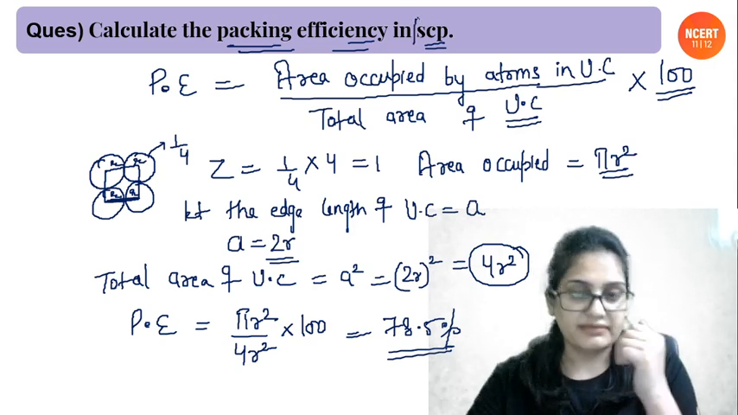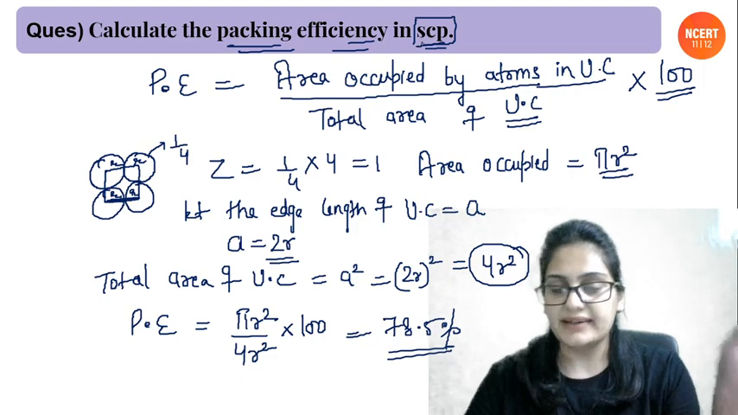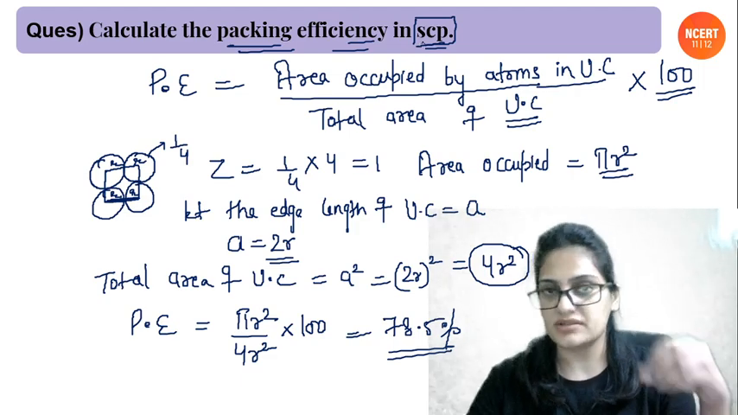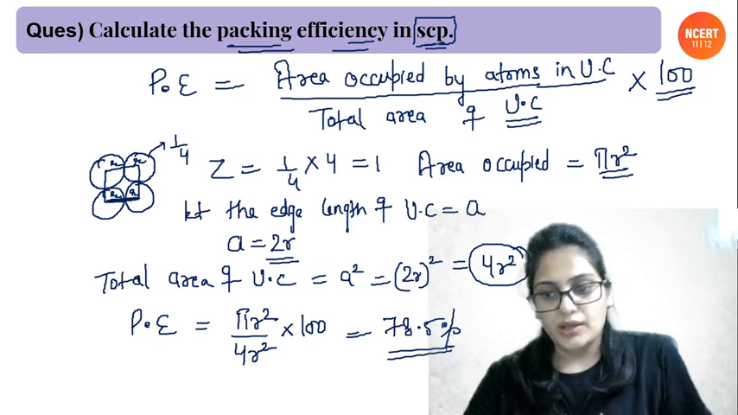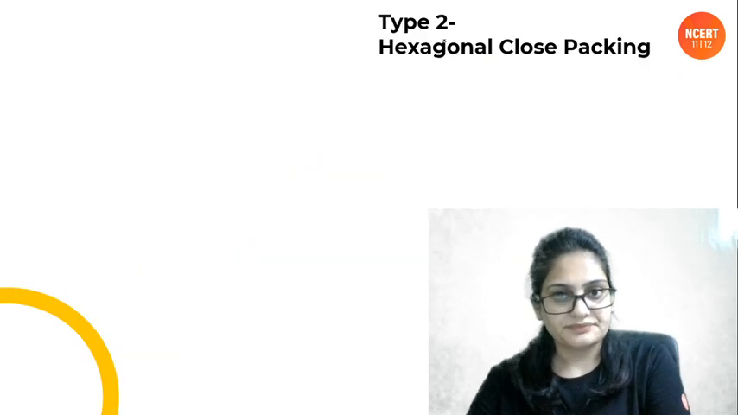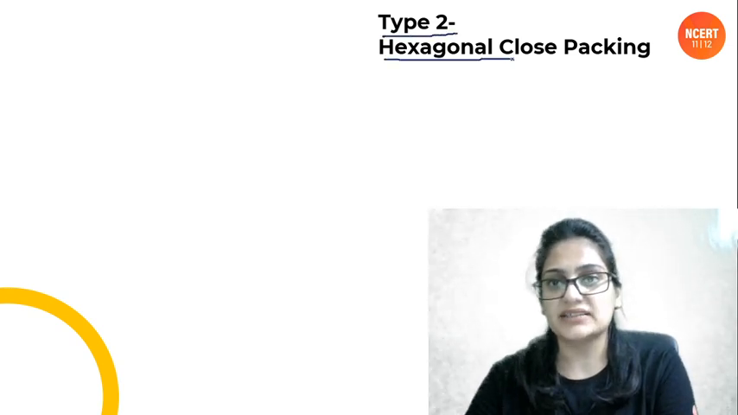Okay, the same kind of question, people, has been asked in JEE Advanced and it is about two-dimensional packing. You can search it out and attempt it. You will be able to do it now. Okay, it will be done easily. Okay, moving on. The second type of two-dimensional packing is hexagonal close packing.